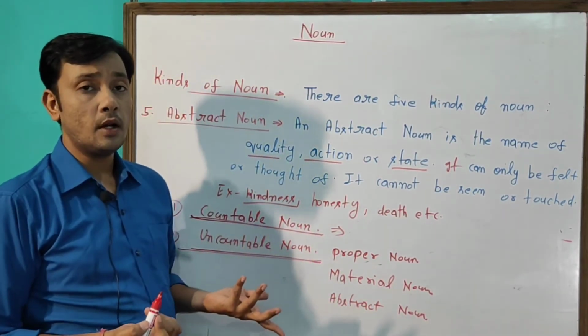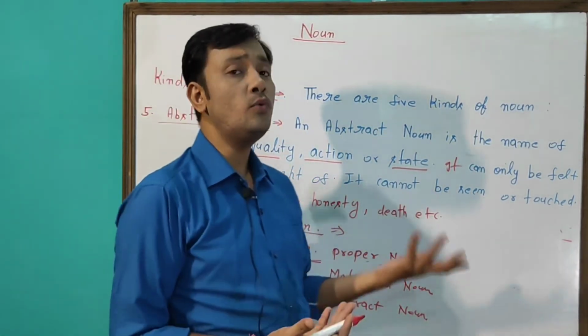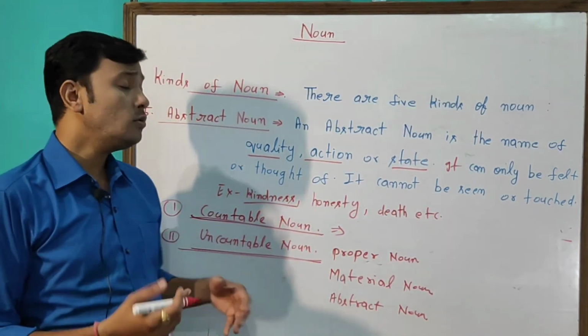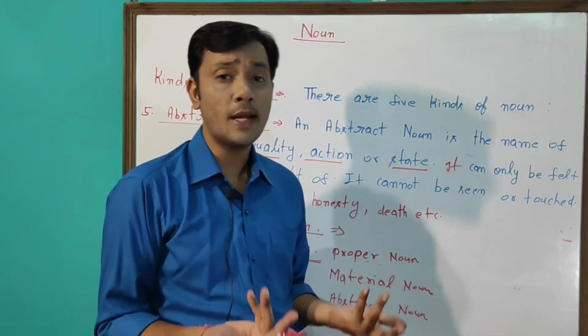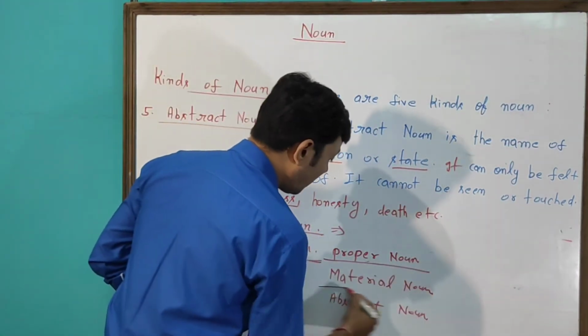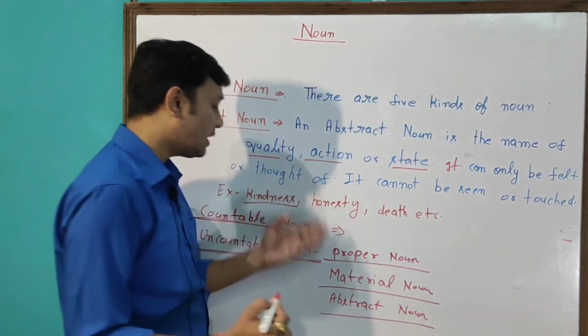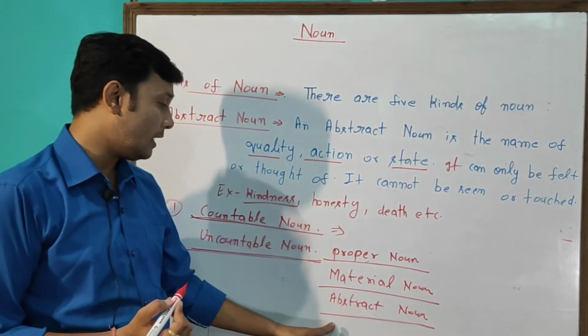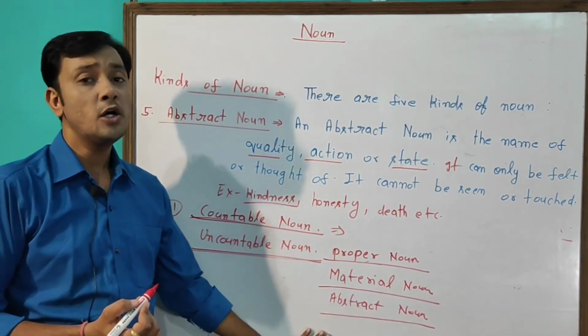Now what is a countable noun? A noun which can be counted is known as a countable noun. Uncountable nouns, those nouns which cannot be counted, are known as uncountable nouns. For example, proper nouns, material nouns and abstract nouns. These nouns are not countable. Okay, that is why all these nouns came into the uncountable nouns group.